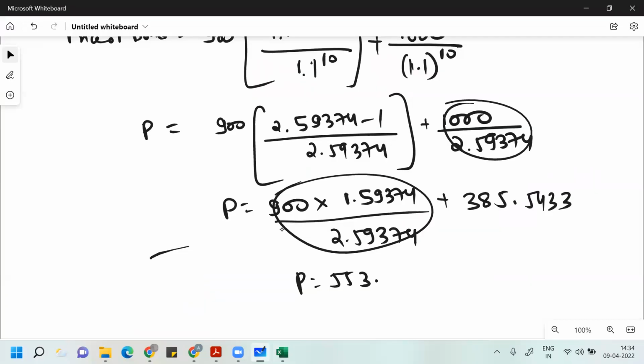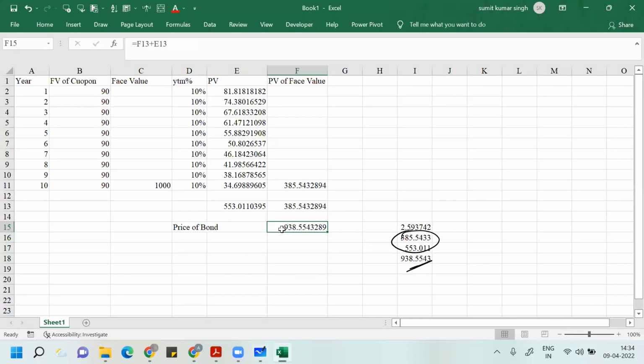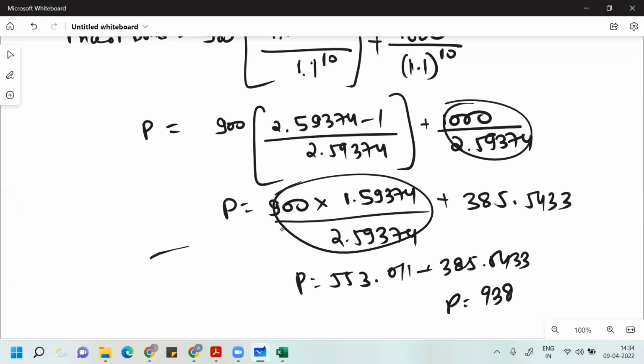This question comes in the exam every time. One question for 5 marks will definitely come from this, the price of the bond. So make sure that if it comes for you, you know this.